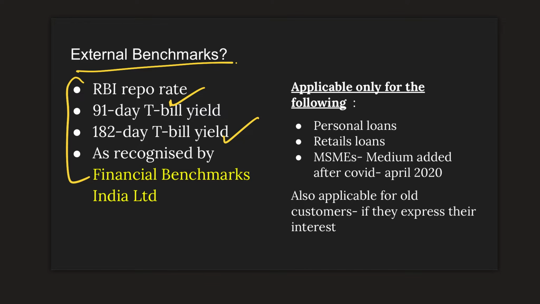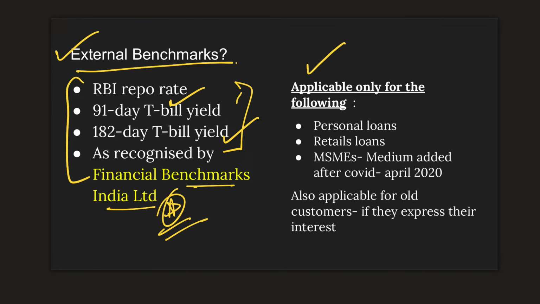Also, apart from these three indicators, you also have something called the Financial Benchmarks India Limited. If this organization recognizes certain external benchmarks, even those are recognized by RBI. Banks can use these benchmarks also. Now, to which category of loan products is this external benchmarking allowed?